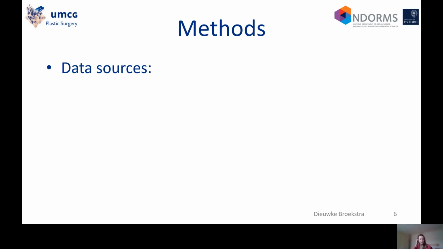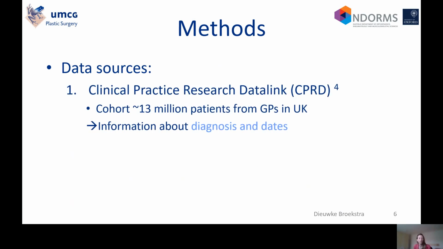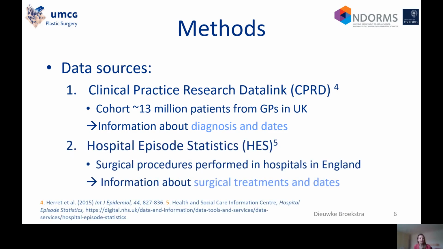Two data sources were used for this study. The first is the Clinical Practice Research Data Link, the CPRD, which is a dynamic cohort of about 13 million patients from GP practices all over the UK. And we use this data set to get information about Dupuytren's diagnosis and dates. The second are the hospital episode statistics, which is a data set containing information about surgical procedures performed in hospitals in England. And we use this data set to get information about surgical treatments for Dupuytren's and dates.